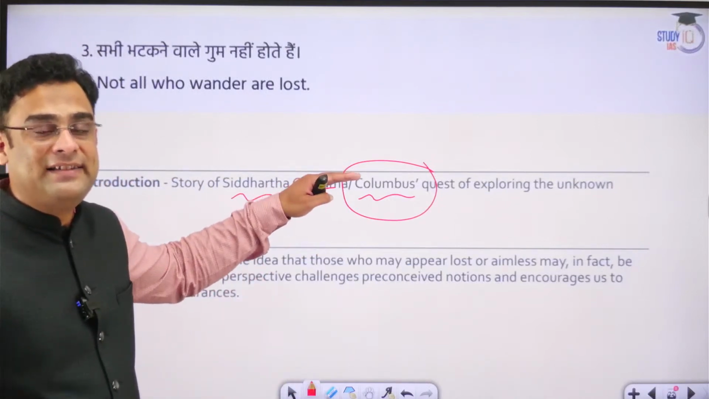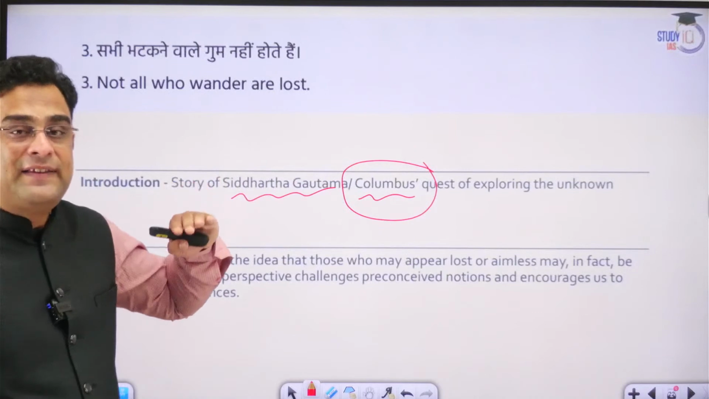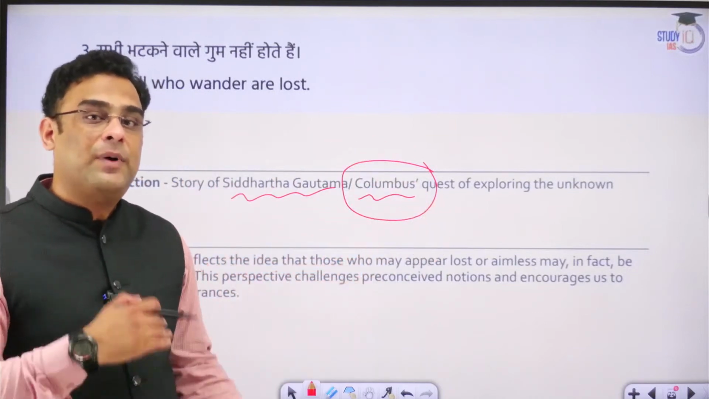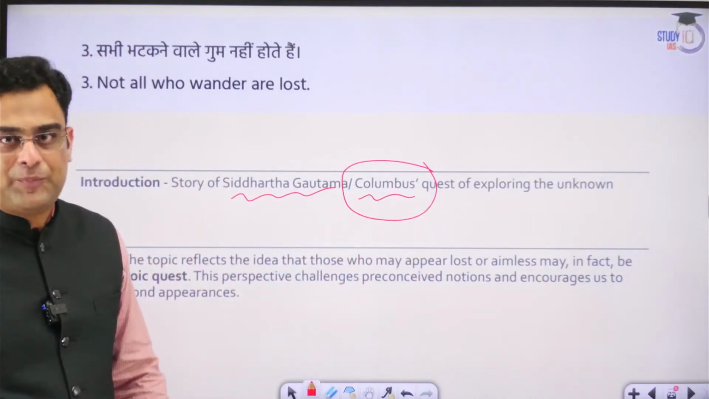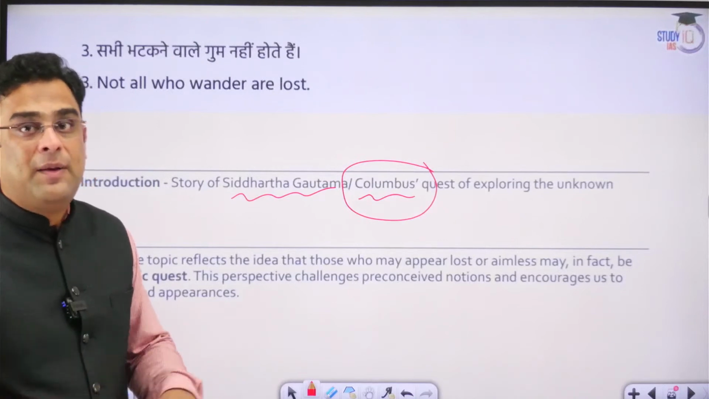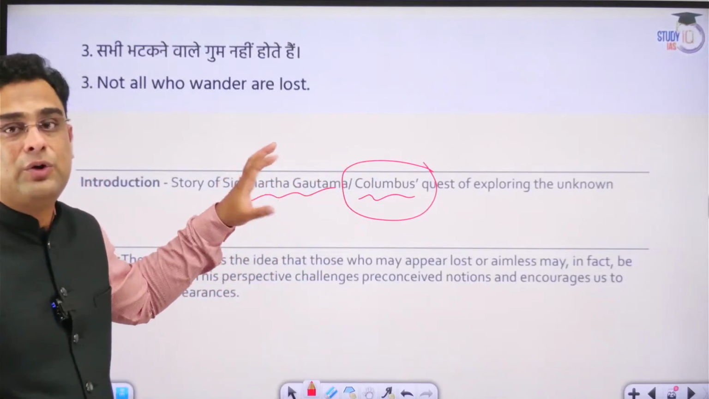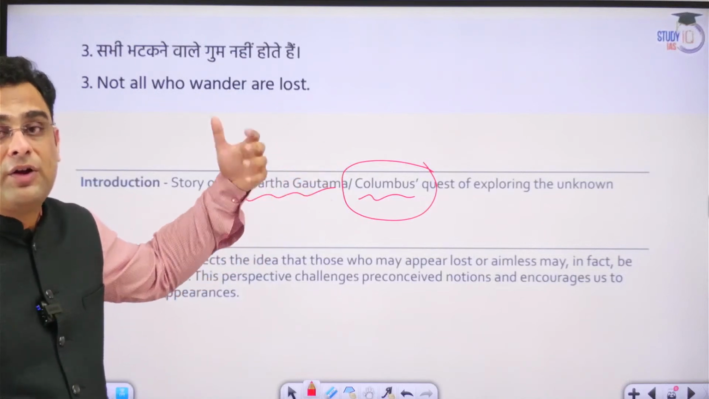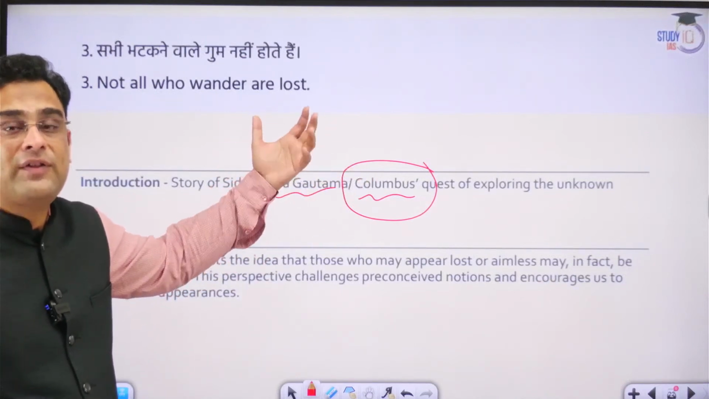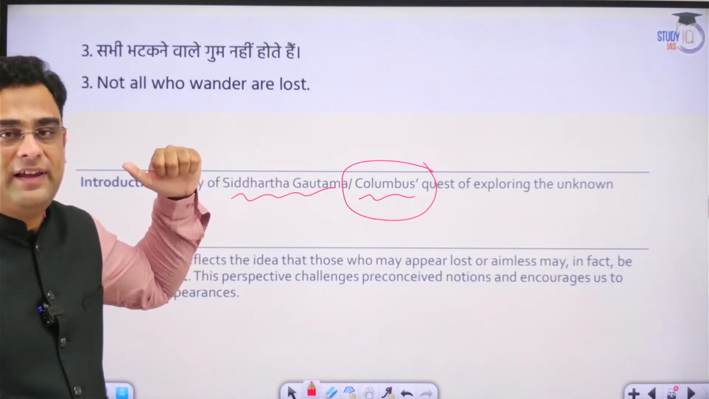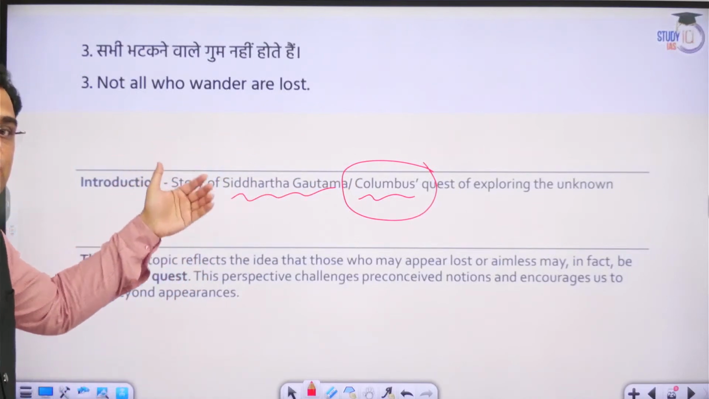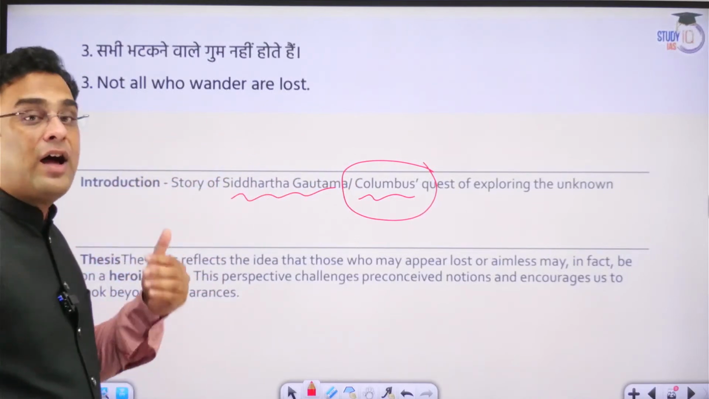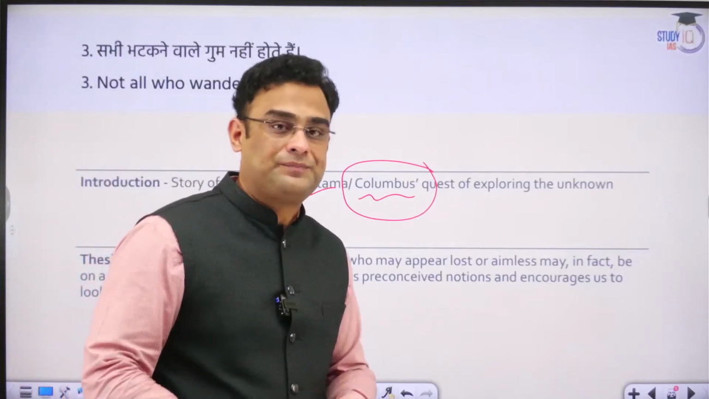So in that sense, these people were wanderers. They set out for some destination but were not able to reach it. So they are wanderers. But were they lost as such? No. Why? Because they were able to find something very, very valuable, something that was an alternate to what they were seeking. So in that sense, these stories can be used to make our opening of the essay very powerful.